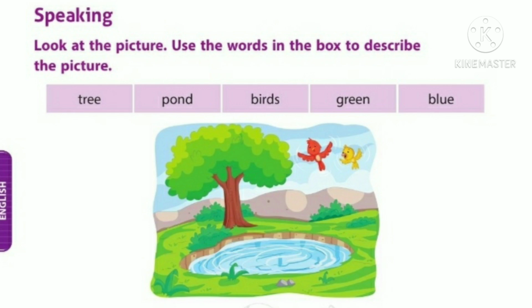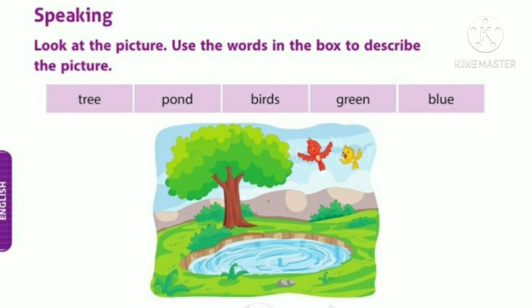So, there is a big pond. We can see a big pond. So, how can we say? There is a big pond. There is a tree near the pond. Then, there are 2 birds flying in the sky.